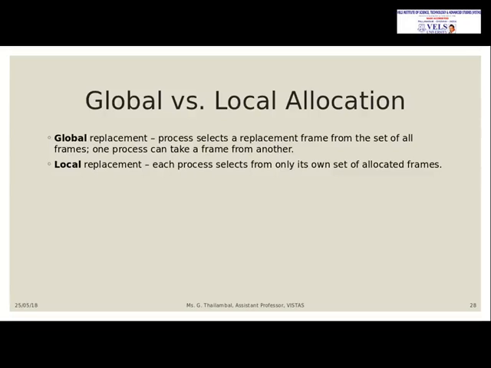Local replacement is where each process selects its own frames only. It selects the victim page only from its own frames. It does not depend on other frames or other processes' frames. So global replacement is, suppose the OS has 10 processes, and the victim page is selected from all 10 processes, then it is called global replacement. Local replacement is when a process uses only its own frames to replace.